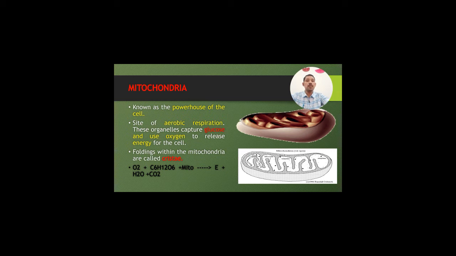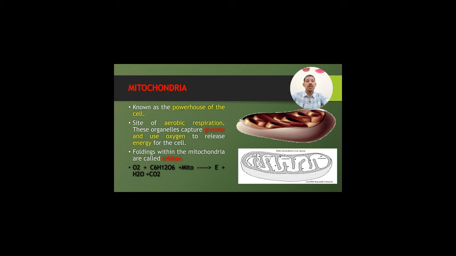The next organelle is the mitochondria. Mitochondria is known as the powerhouse of the cell. These are the site of aerobic respiration. These organelles capture glucose and use oxygen to release energy for the cell. They release the energy in the form of ATP by using oxygen and glucose.